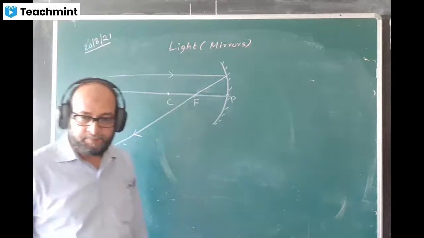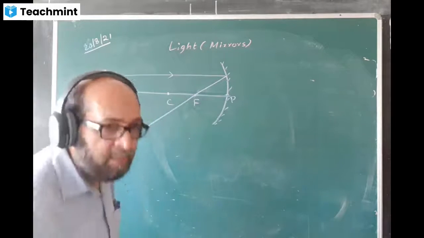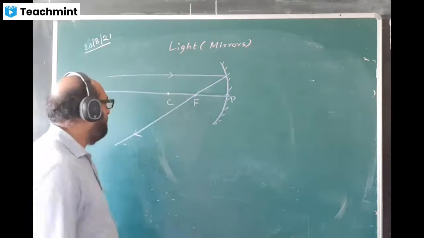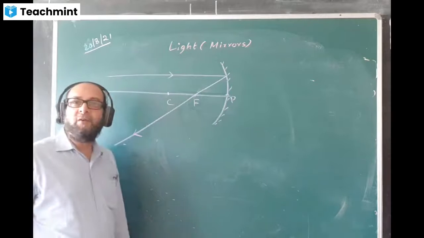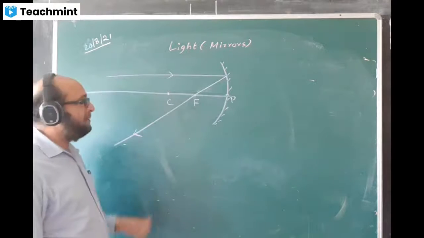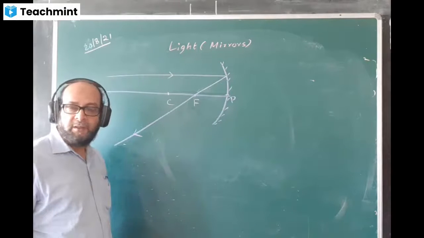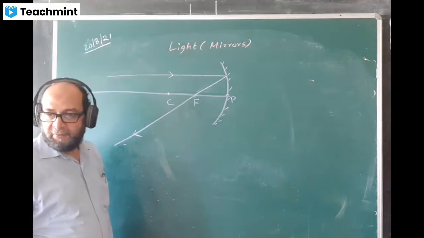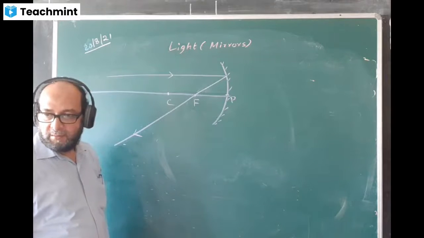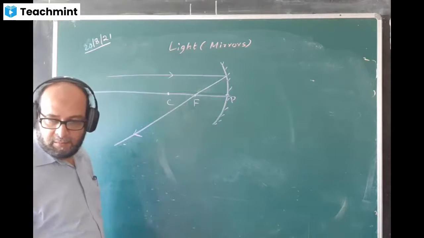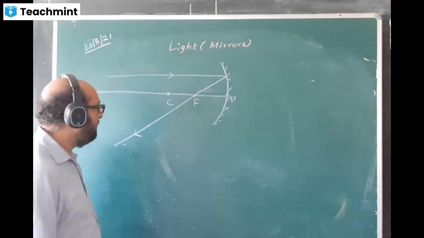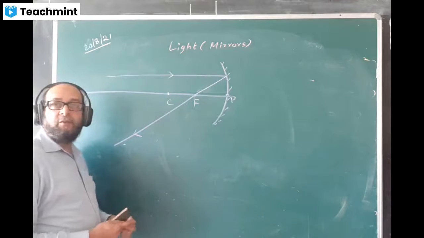Okay. Done. You know, reverse is always true in life. Either after reflection passes, then reverse is always true.